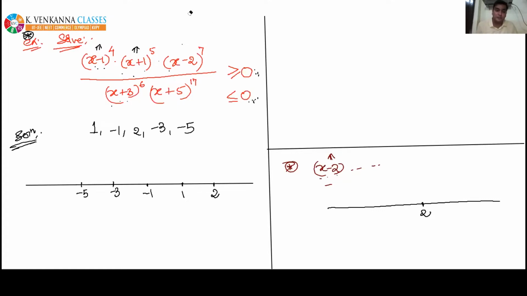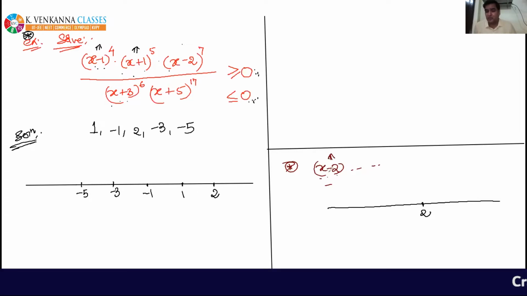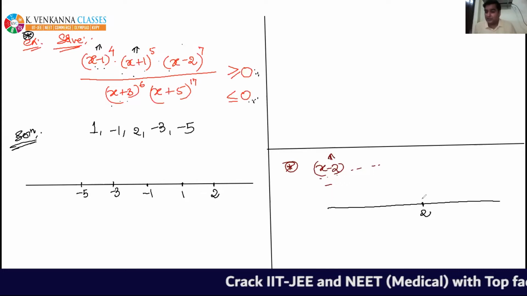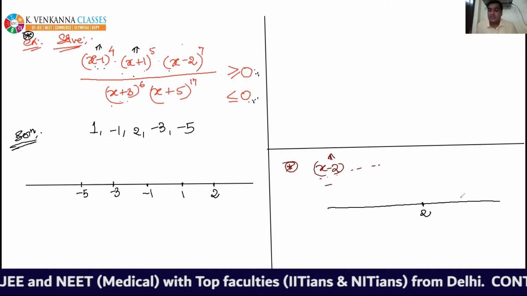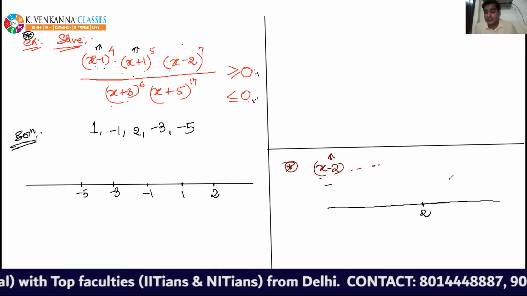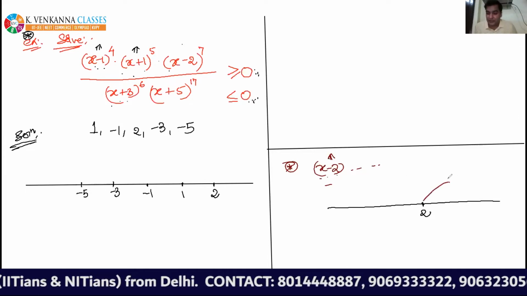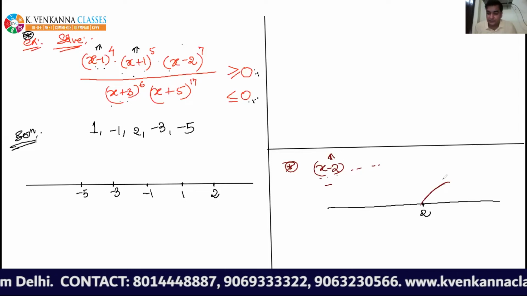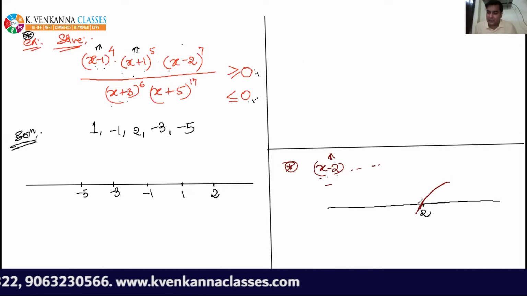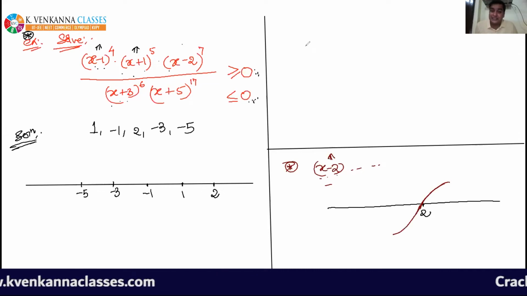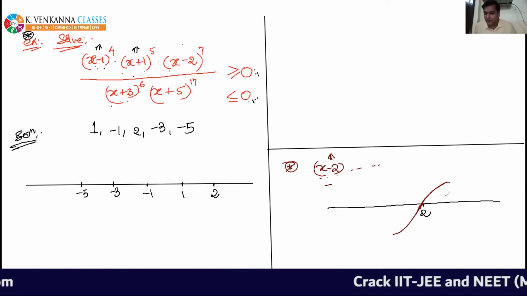So please focus. What you did previously is you equated this factor to 0 and you got the critical point. So the critical point is 2. You mark this critical point on the number line. And after that, you draw a wavy curve like this. At 2, the wavy curve cuts the number line and changes its sign. Everyone focus here.